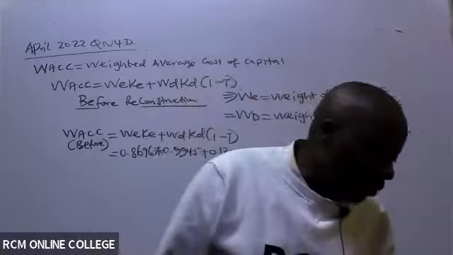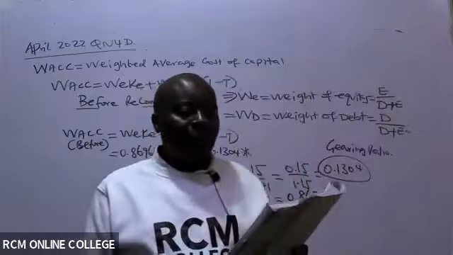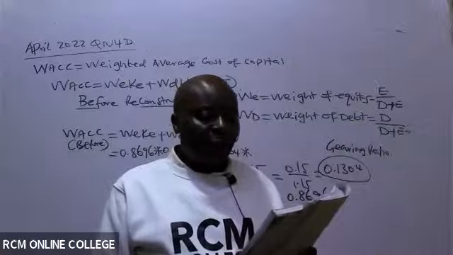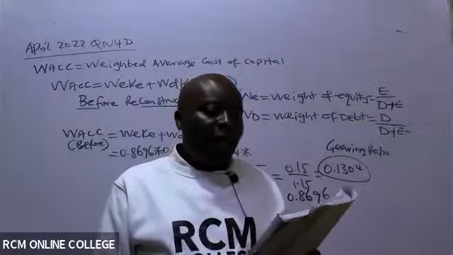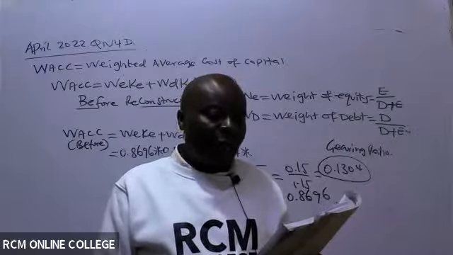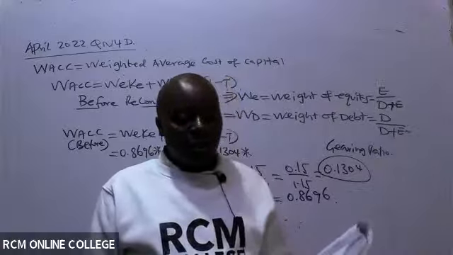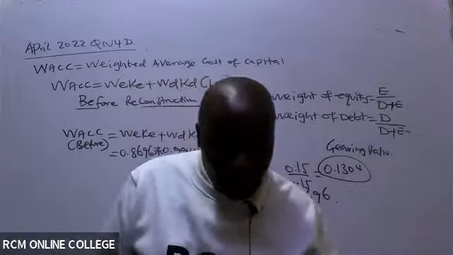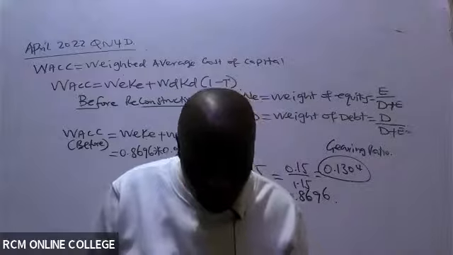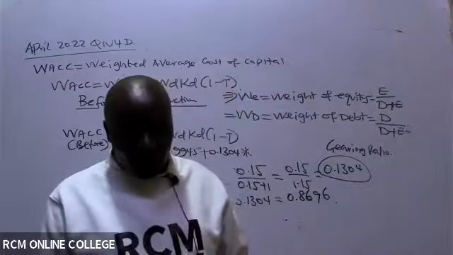Did they tell us, or we assume? Let's see. The risk-free rate of return is 5%. That sentence, before tax, they have told us debt is considered to be risk-free.